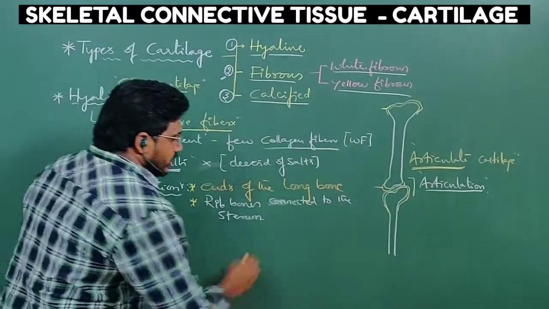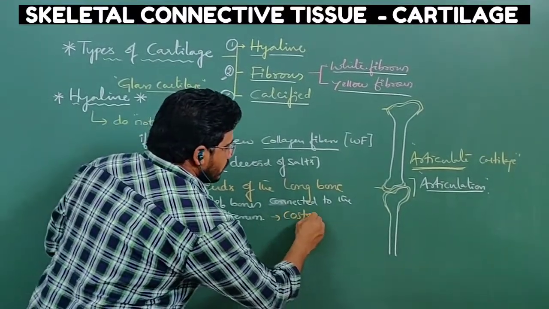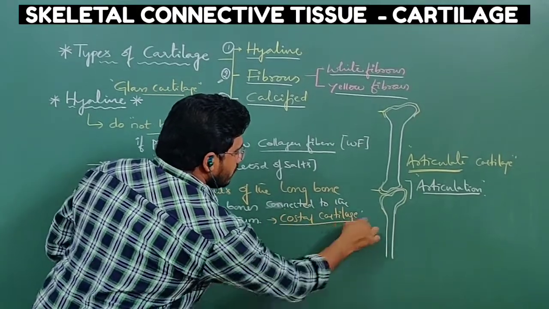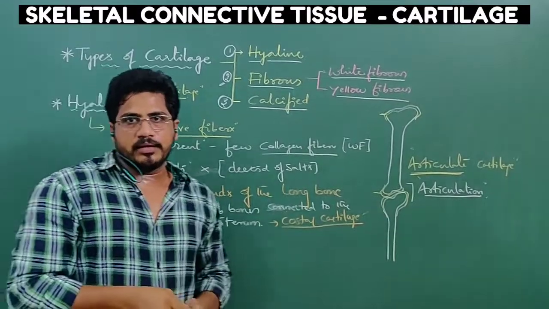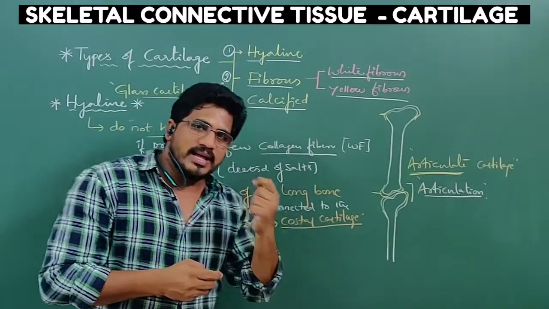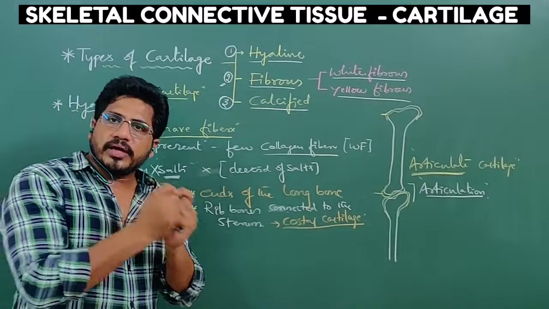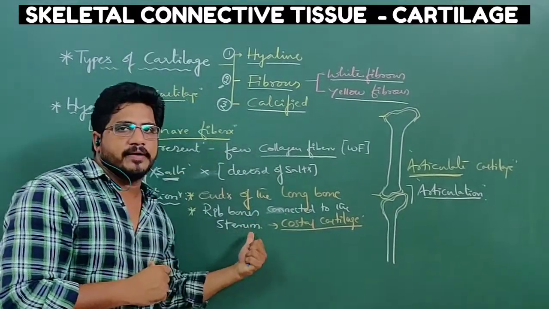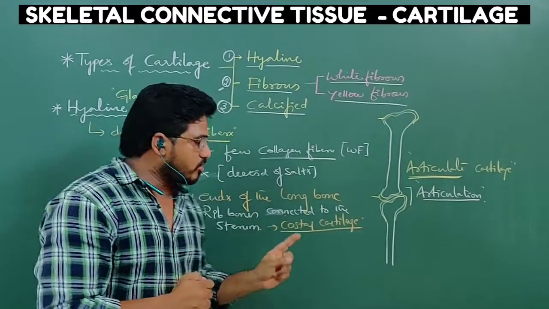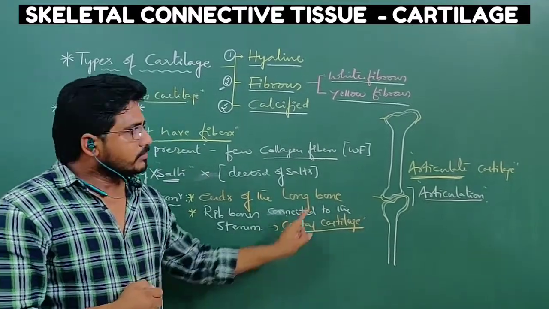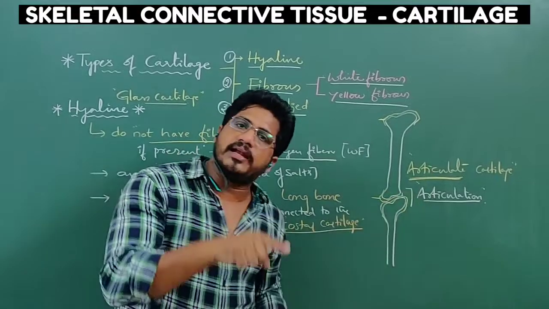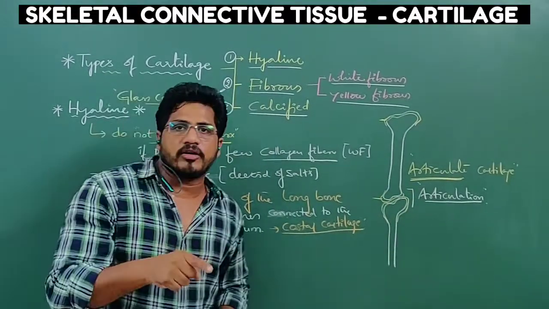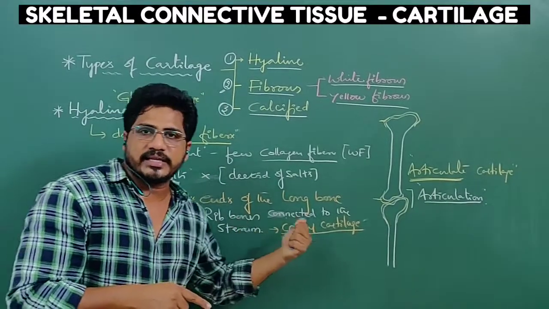Here we can give another name, that is called costal cartilage. Costal cartilage means what? Costal means ribs. Rib bones are called costal bones, as it helps to connect the rib bones to the sternum. In this location, hyaline cartilage has another name, costal cartilage. Articulate cartilage is also hyaline cartilage according to the different location. Costal cartilage is also hyaline cartilage according to the ribs and their connectivity.